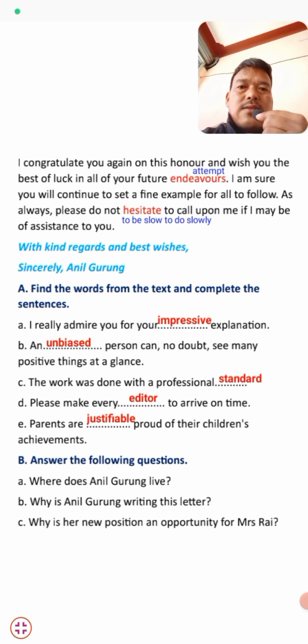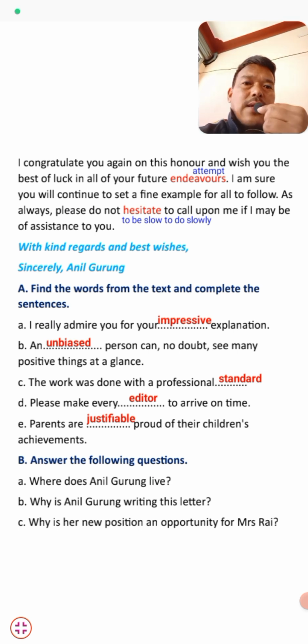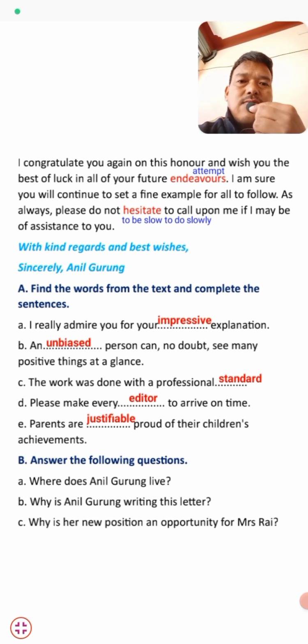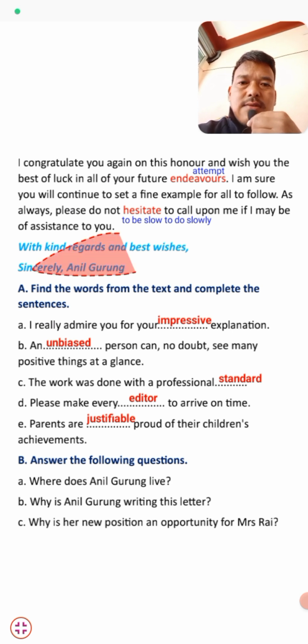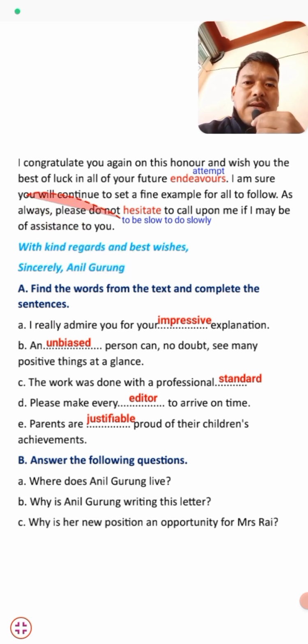And he also writes that he is free, and if she needs any help from him, she can call him. This is all about the letter of congratulation from Anil Gurung to Mrs. Rai. And this is students' congratulation on what? That Mrs. Rai is selected as chief editor of Nepal Times. It's all about your students' letter of congratulation.